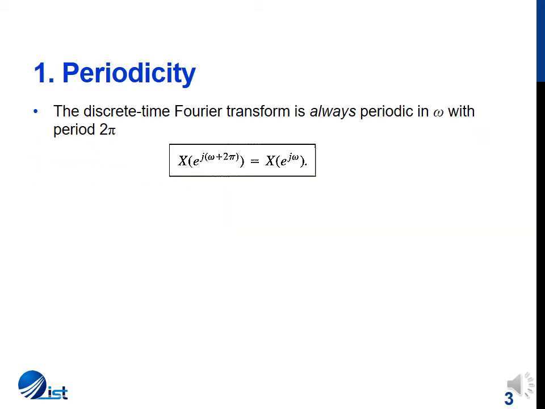First property that we will be discussing is periodicity. As already discussed in lecture 37, DTFT is periodic with a period of 2 pi. And we remember from last lecture that this periodicity arises because discrete time frequencies are distinct if they lie within the interval 0 to 2 pi. Otherwise, afterwards, the discrete time frequencies are indistinguishable. So this periodicity in omega can be written as X(e^jω + 2π) equal to X(e^jω).